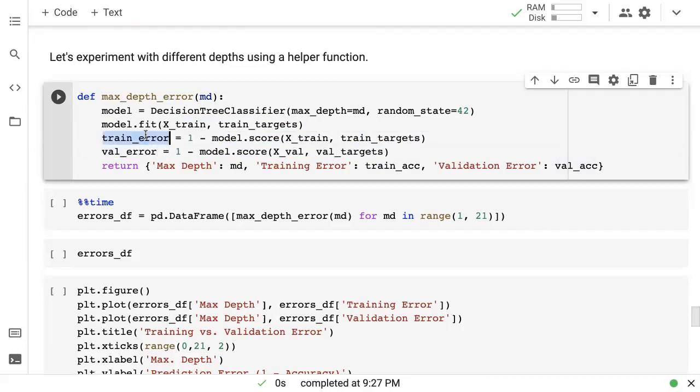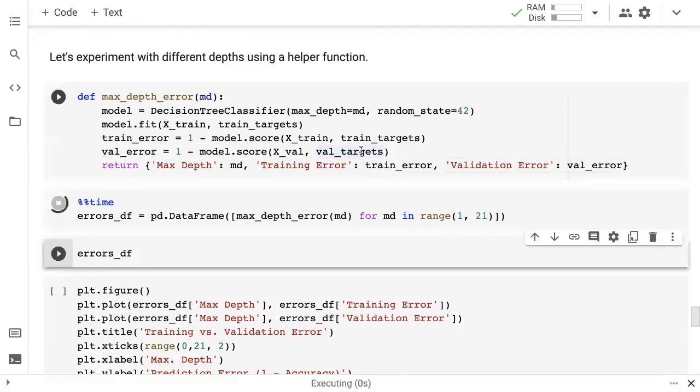And we define the training error as 1 minus the training accuracy, and we define the validation error as 1 minus the validation accuracy. So if accuracy is what percentage it got right, error is the percentage that it got wrong. And then we simply return this dictionary. And you'll see in a moment why I'm doing this.